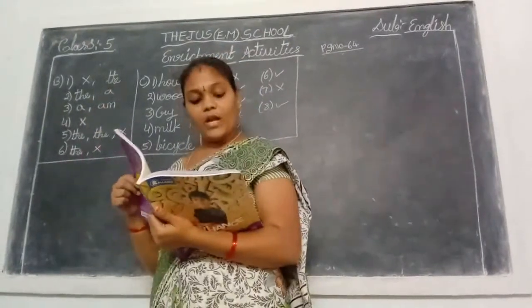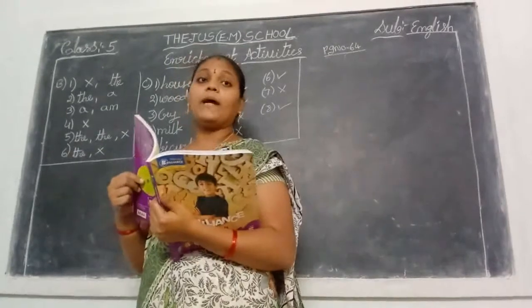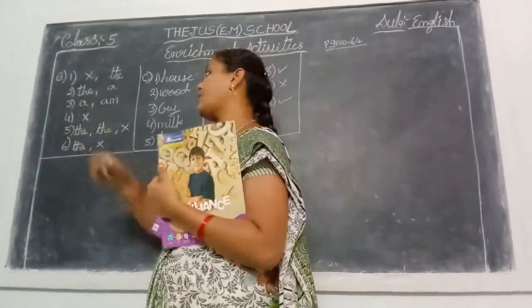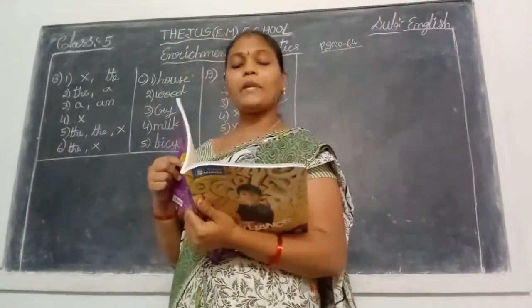Fourth one. Karnataka and Tamil Nadu are dash neighboring states, but that is not a place where we use the article. Don't use the article on that place, so you put the cross out symbol. So read that sentence: Karnataka and Tamil Nadu are neighboring states.